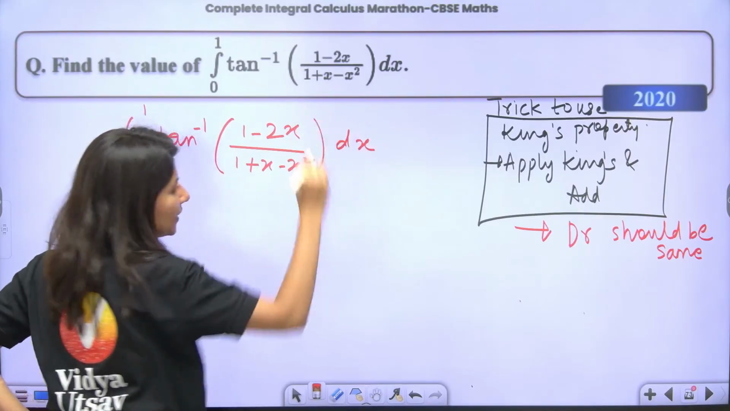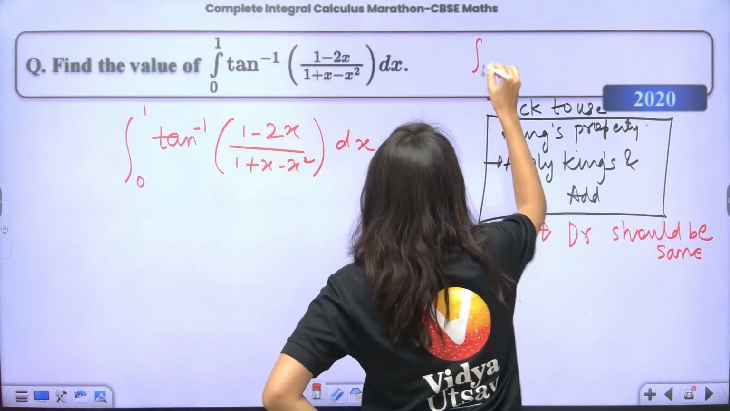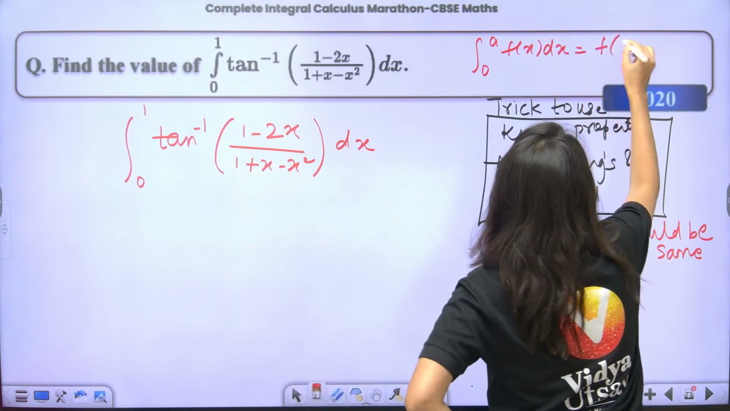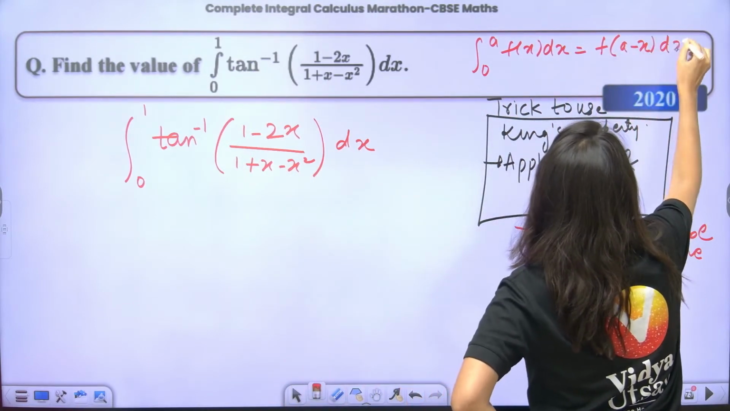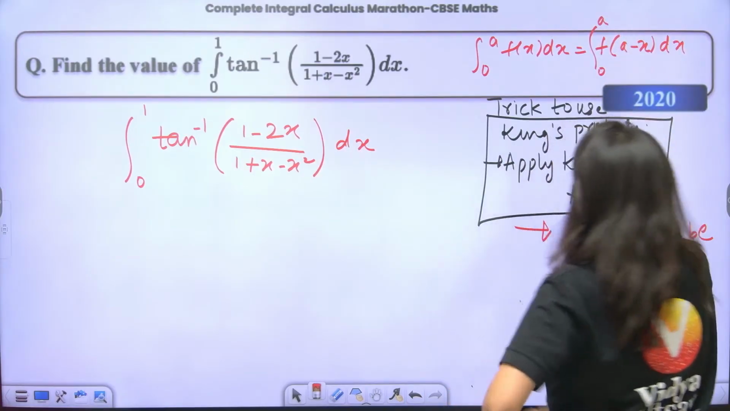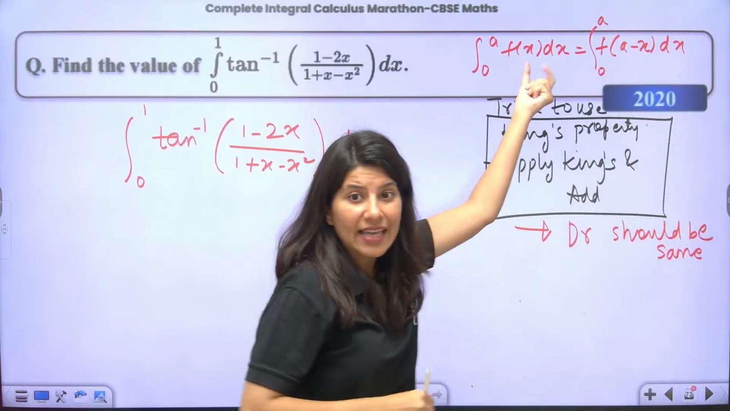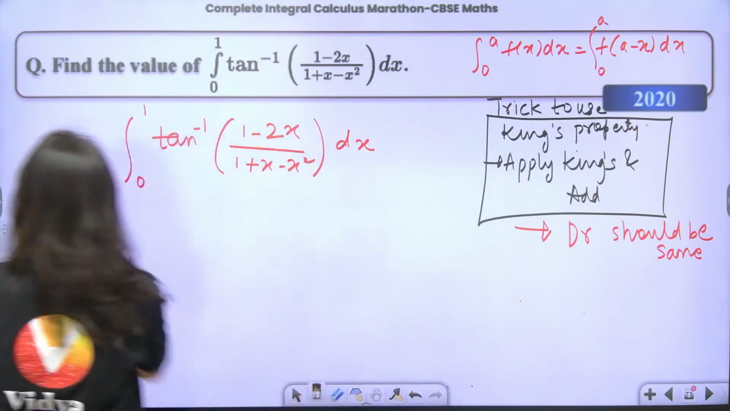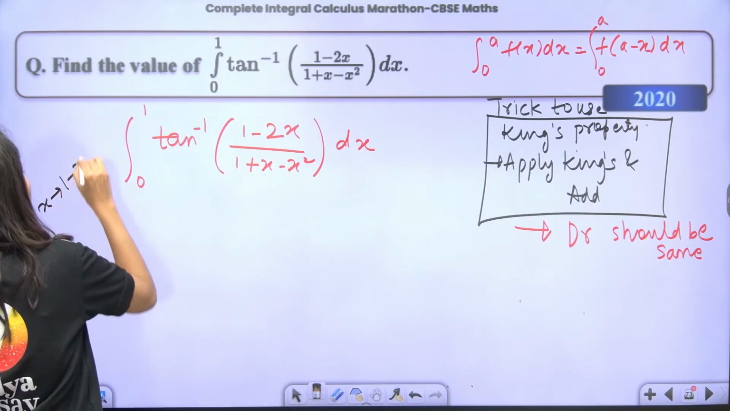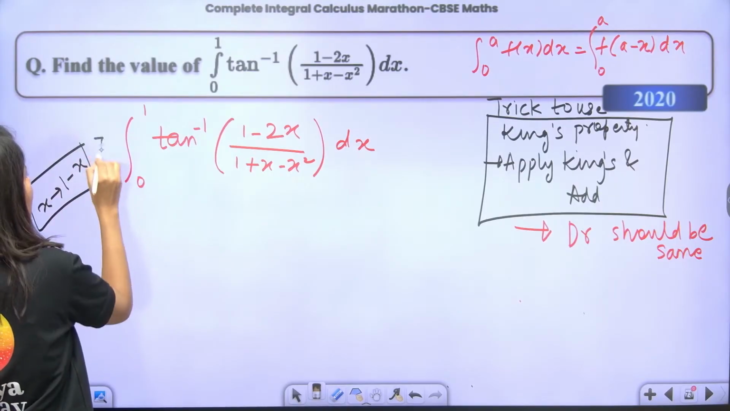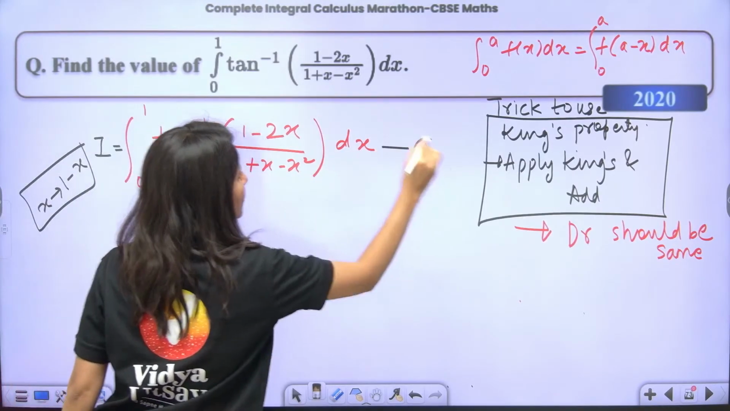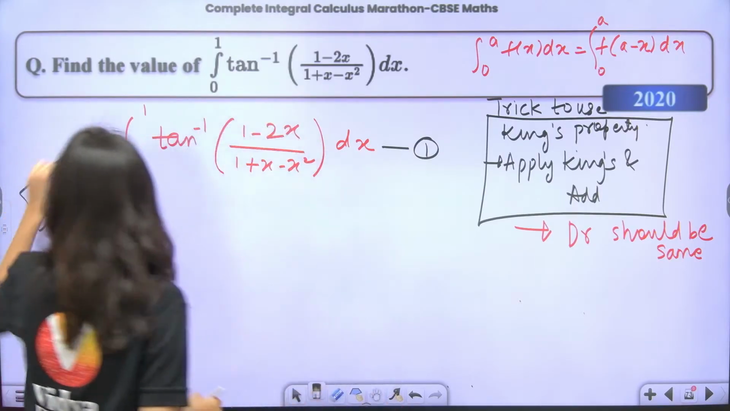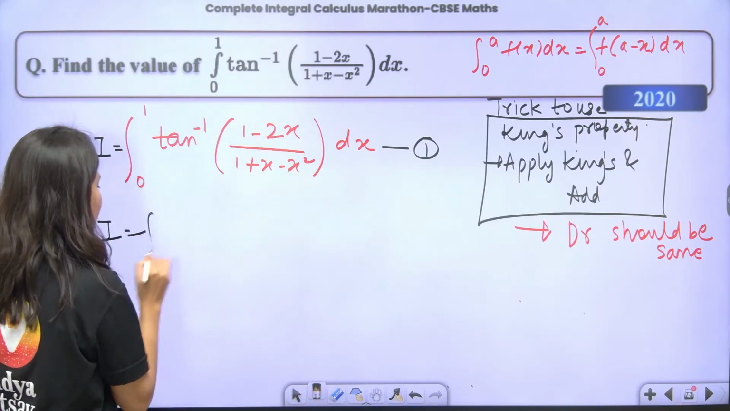Now King's property says, let me write it: integral 0 to a of f of x dx is equal to integral 0 to a of f of a minus x dx. That means I am replacing x by a minus x. So here I am going to replace my x by 1 minus x, yes or no? So this is my integral I, my first equation. Now if I replace x by 1 minus x, your integral will become what?